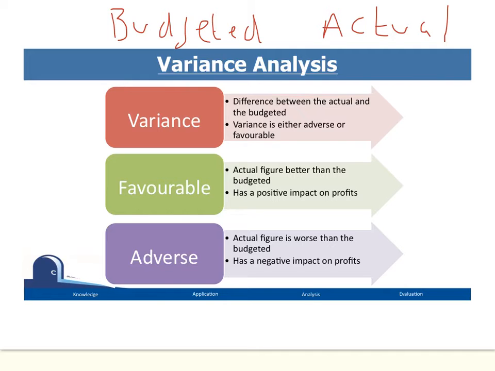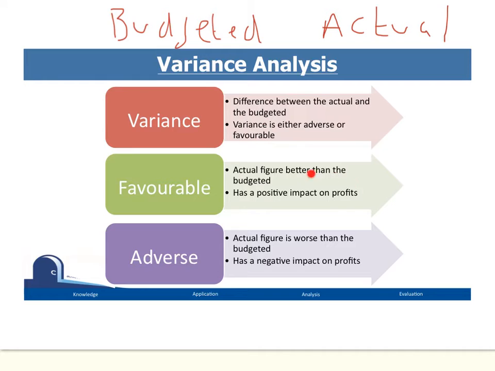So, when we revisit these figures, the difference between what the budgeted figure was and what the actual figure was is known as the variance. So it's the difference between the two figures. So our answer when working out variance is always the amount, so usually in pounds or pence, but then we must not just state what the difference was, but we must say whether it was adverse or whether it was favourable. So what's favourable? Well, favourable is where the actual figure is better than what we predicted.